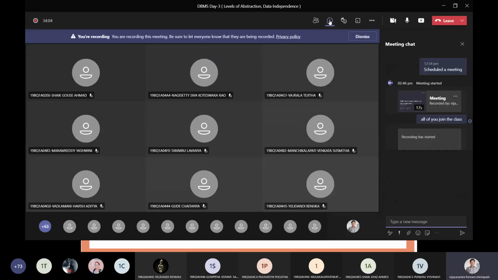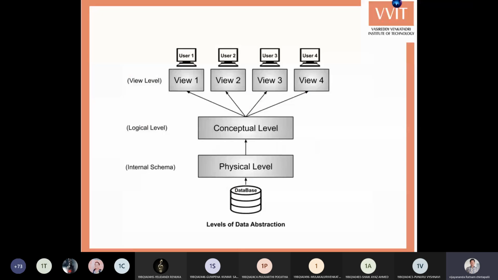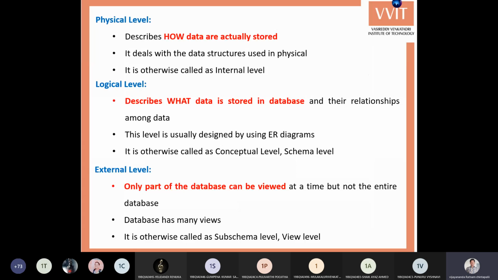I hope everybody understands. So we'll move on to the next topic, where we'll see some simple definitions regarding these levels. Here is a simple pictorial representation for levels of abstraction. What does the physical level represent? How data is actually stored, in bits format or bytes format.